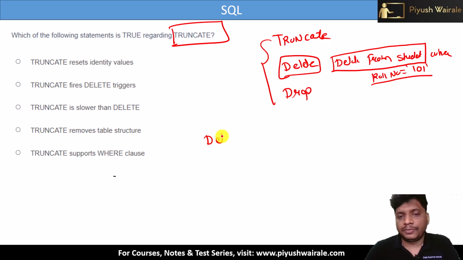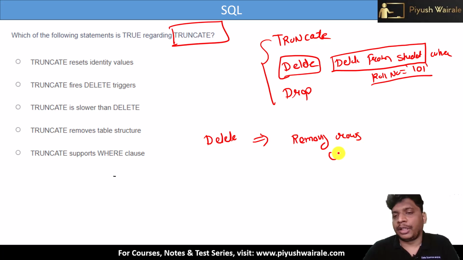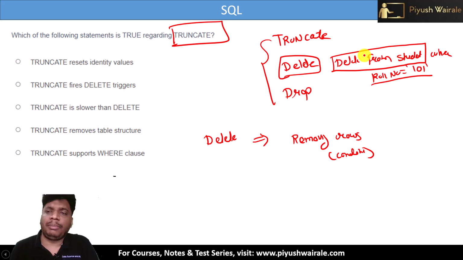So delete is used for removing rows based on a condition, right? Or it can remove all the rows from the table if we don't specify the condition. This is how delete works.